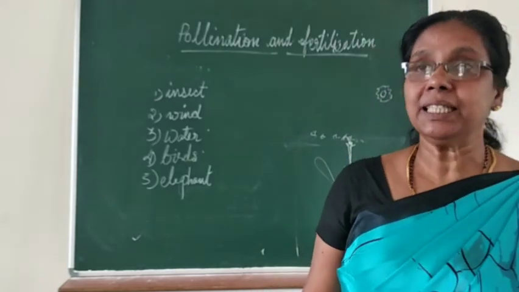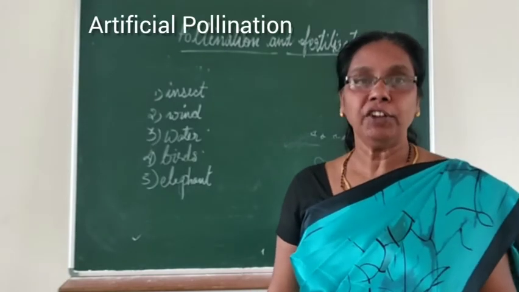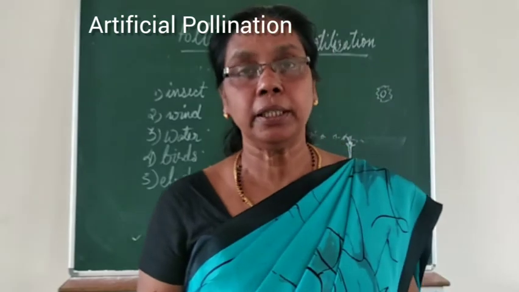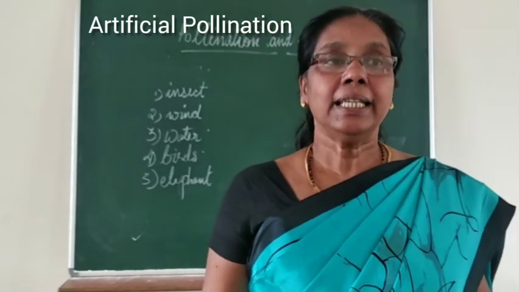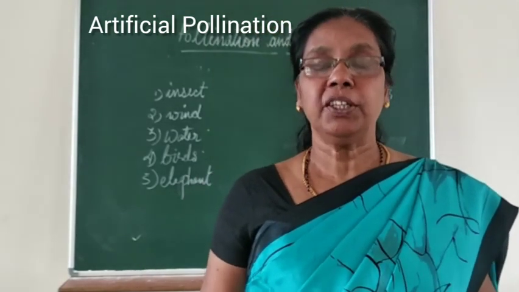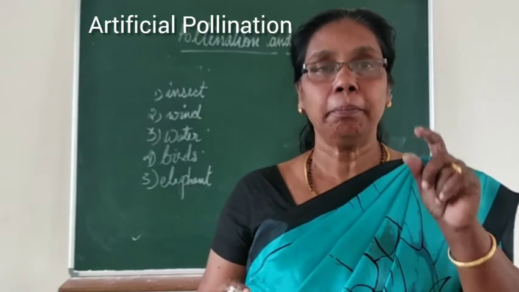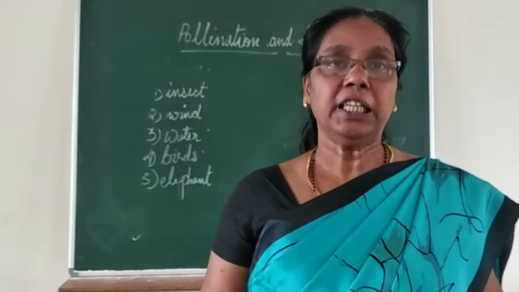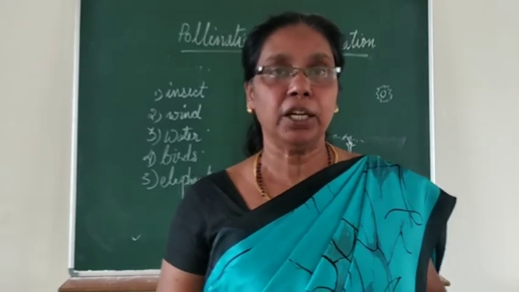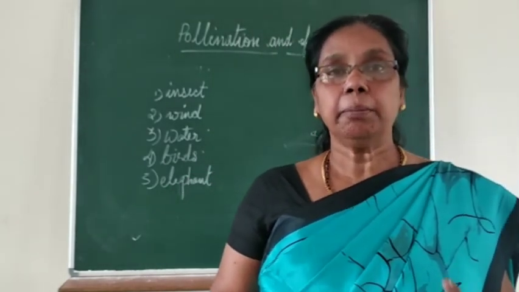Then the next term is artificial pollination. Have you heard of artificial pollination? Yes, if pollination is done by man artificially, it is called artificial pollination. You might have heard about the vanilla plant.